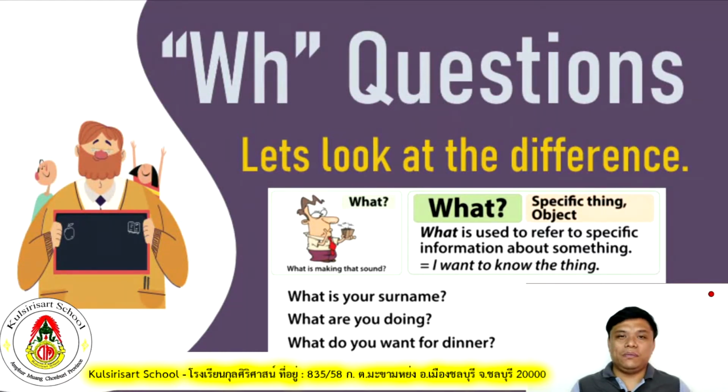You're asking about information. What are you doing? You're asking about an action. And what do you want for dinner? An informational question should always start with what if you're asking about information.